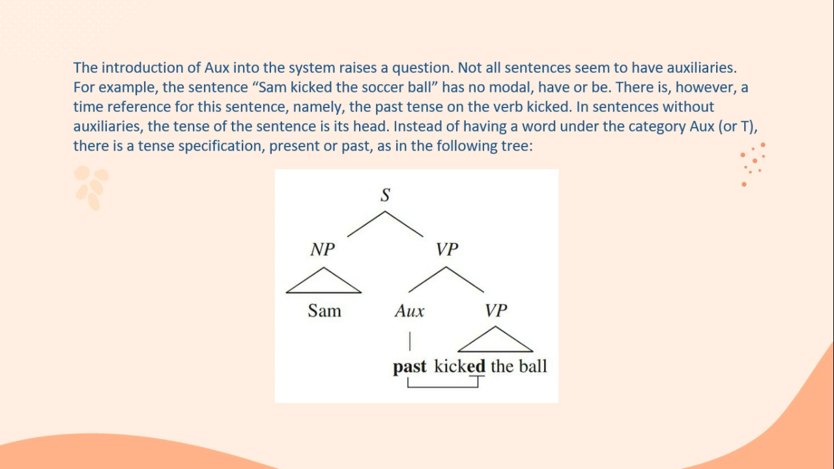There is, however, a time reference for this sentence, namely the past tense on the verb kick. In sentences without auxiliaries, the tense of the sentence is its head. Instead of having a word under the category auxiliary, there is a tense specification, present or past, as in the following tree. In it, there is the subject Sam as a noun phrase, and the verb phrase is auxiliary past and verb phrase kick the ball.